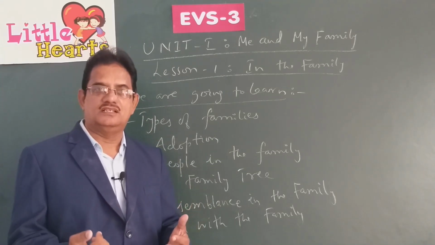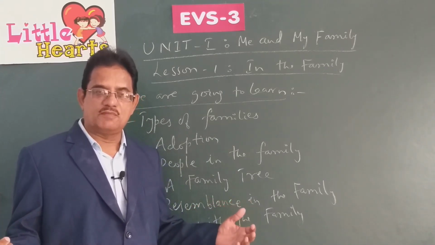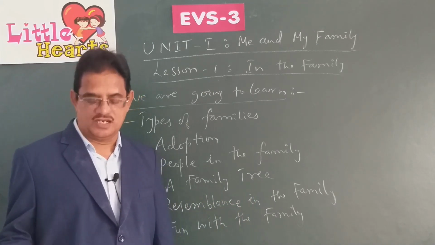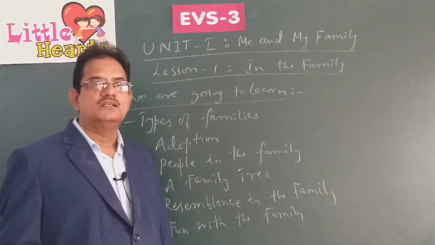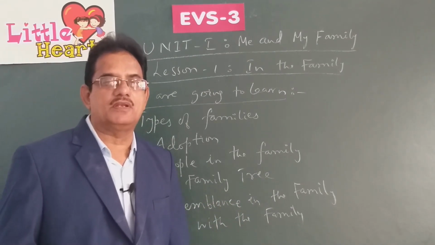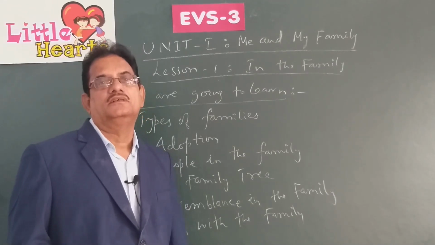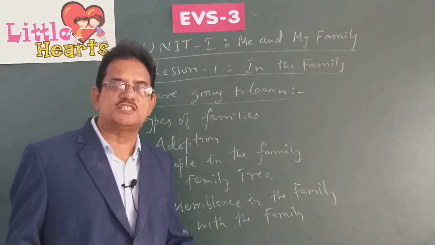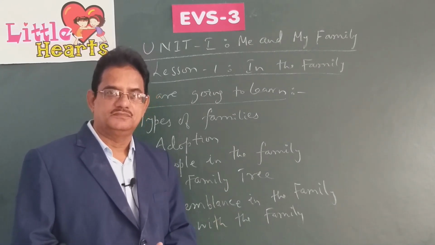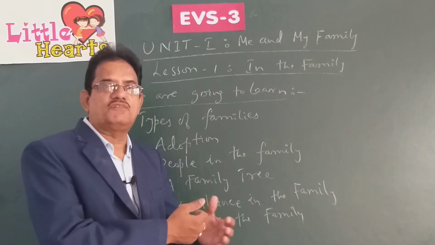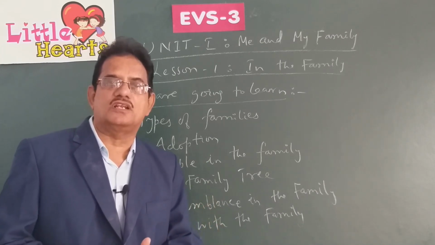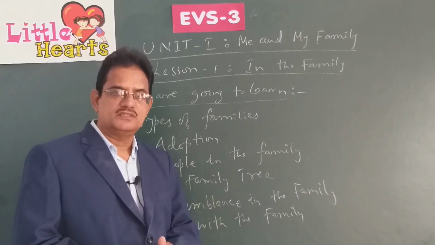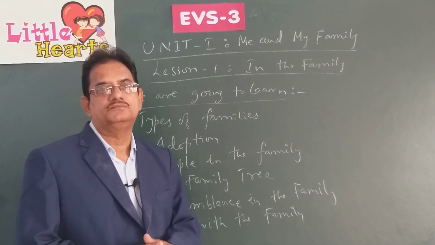Father, mother, children, grandparents, uncles, aunts, all these form part of a family. But in every family, do all these members live together? In some families, only father, mother and their one or two children live together. That is a small family.